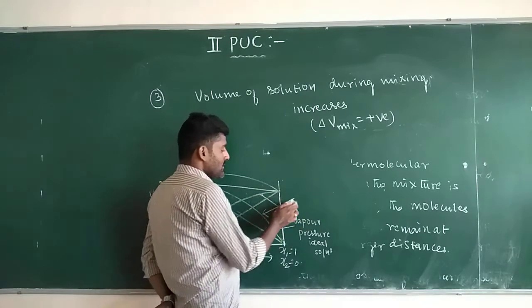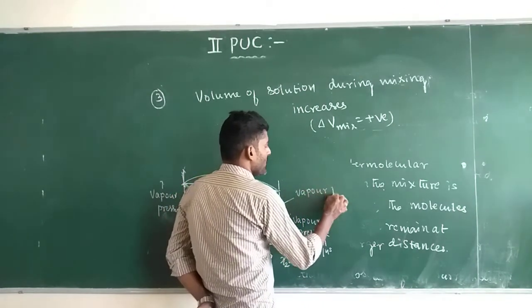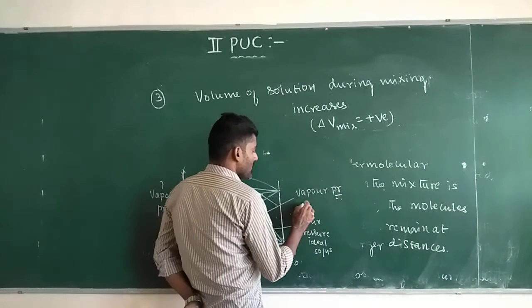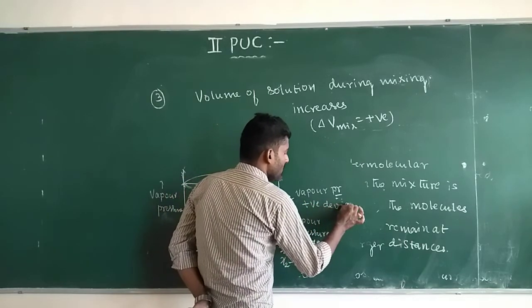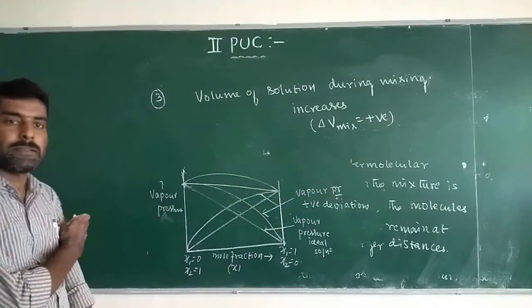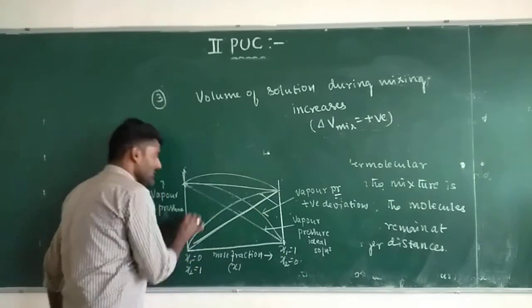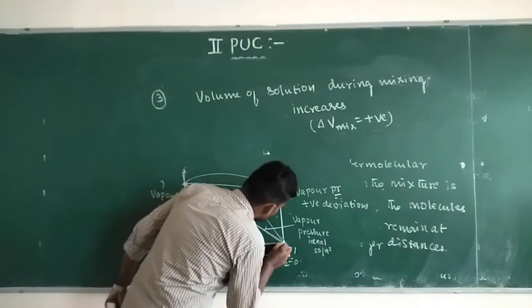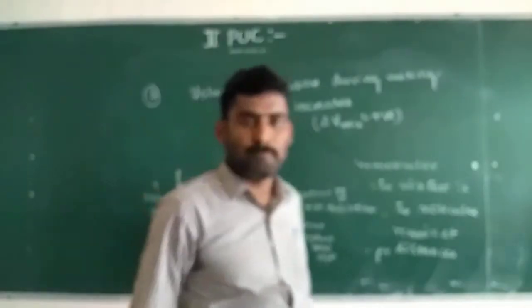That means these are the vapor pressures of non-ideal solutions with positive deviation, where a maxima appears. The horizontal straight lines are according to Raoult's law, with no change in vapor pressure.